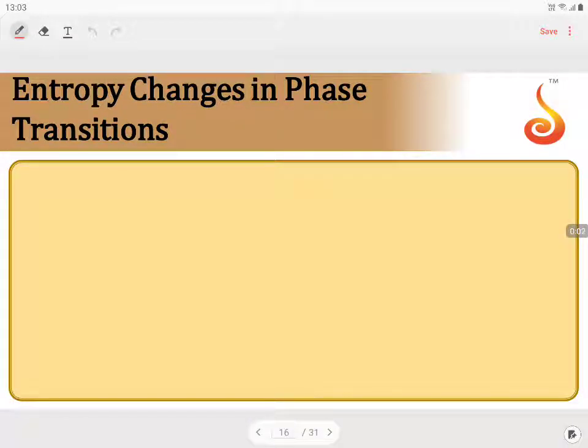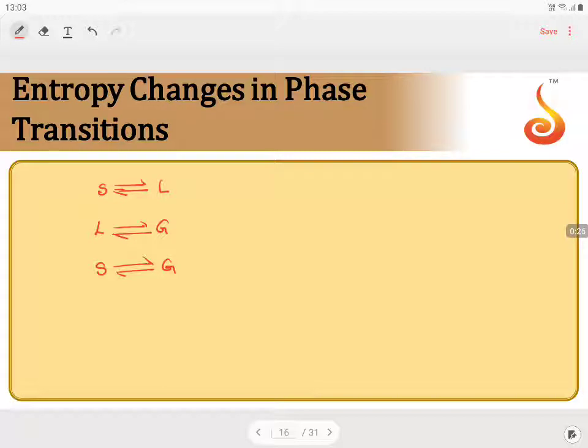Entropy change in phase transitions. What is phase transition? Either conversion of solid to liquid, conversion of liquid to gas, or conversion of solid to gas. These are the three different phase transitions which are observed generally.